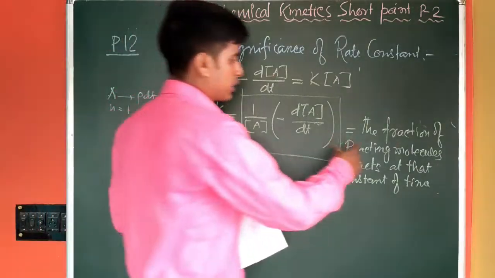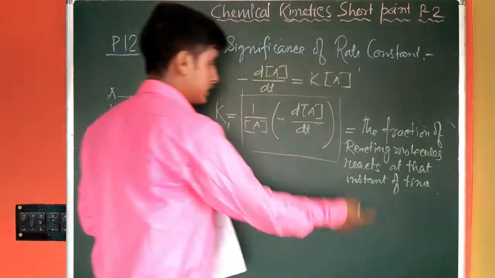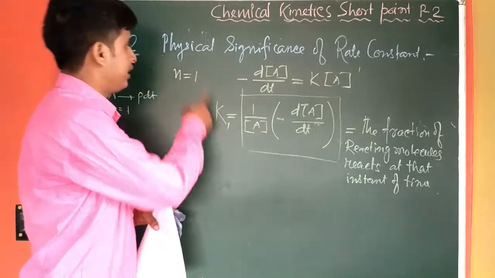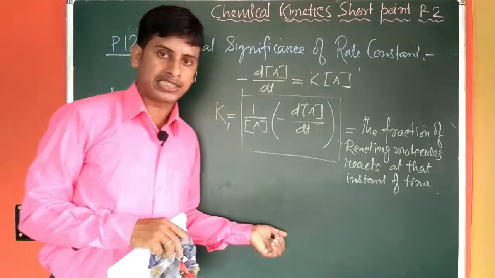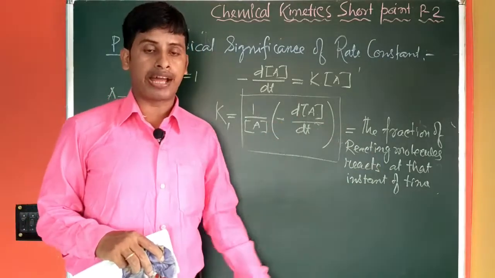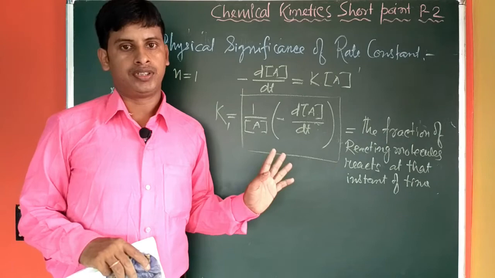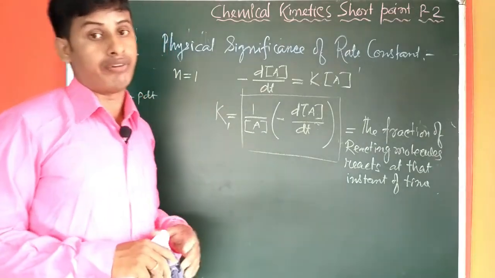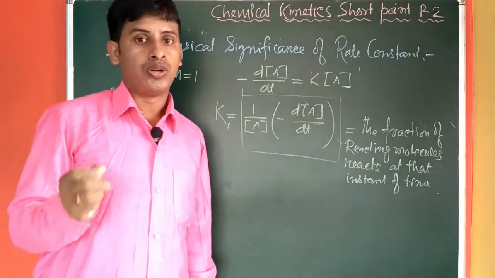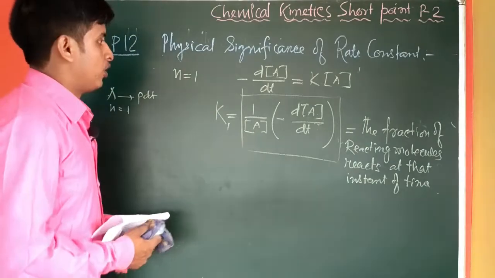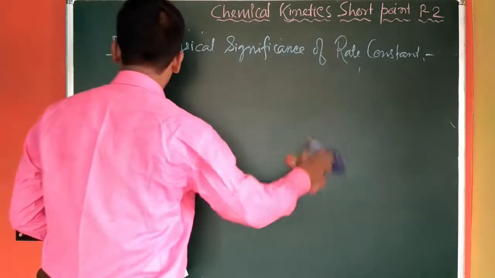Again I repeat, in case of first order reaction, the rate constant is equal to the fraction of the reactant molecules reacting at that instant of time. So this is the physical significance of rate constant in case of first order reaction.